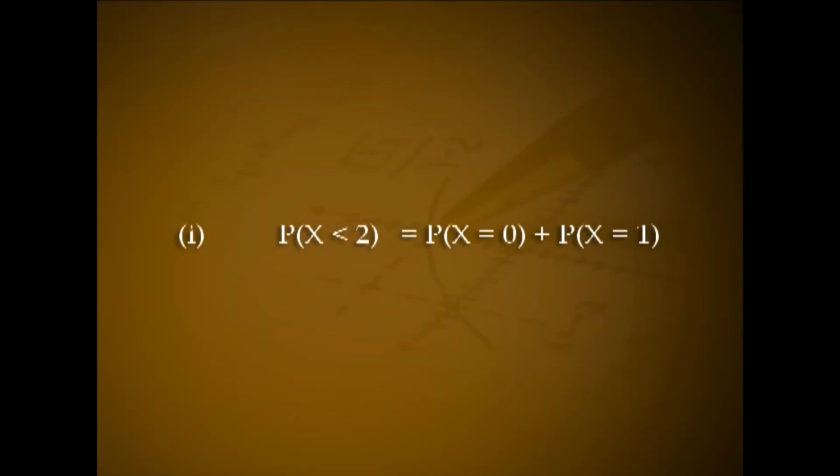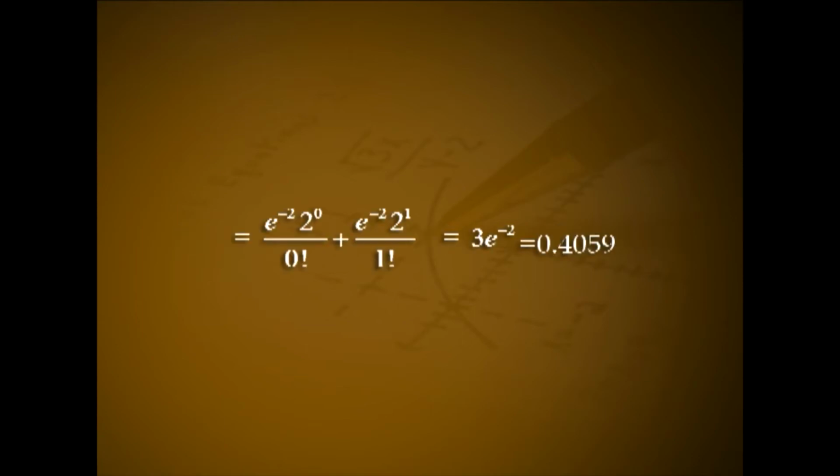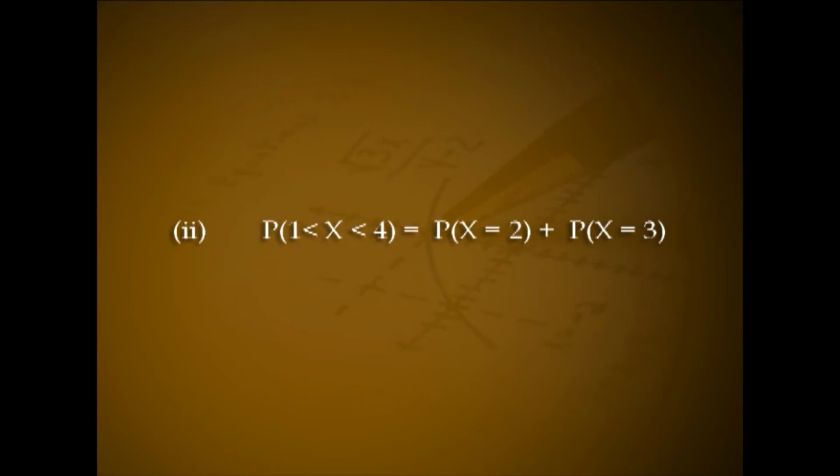Now, number 1, P(X < 2) is equal to P(X = 0) plus P(X = 1), that is equal to e^(-2) 2^0 divided by 0 factorial plus e^(-2) 2^1 divided by 1 factorial, that is equal to 3 into e^(-2), that is 0.4059.